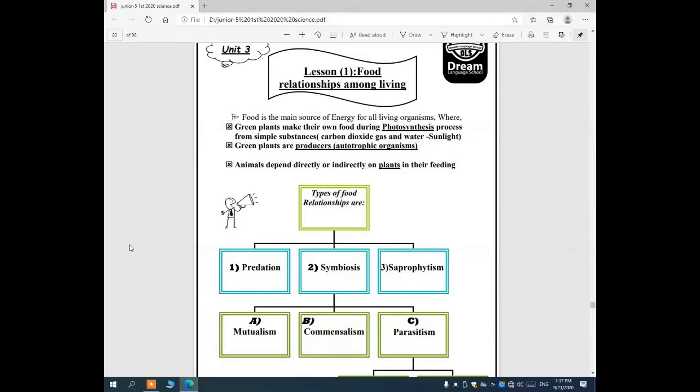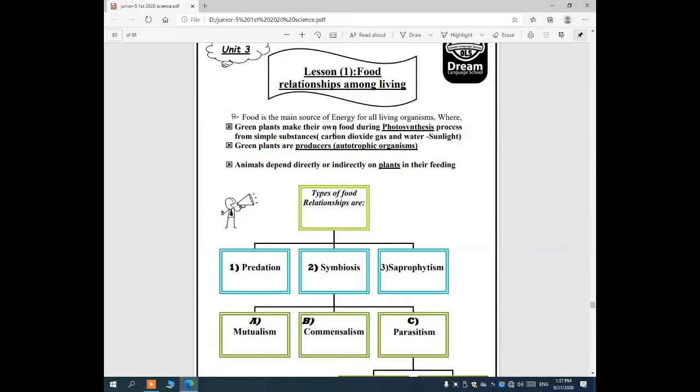Good morning, Junior 5. Now we are going to talk about Unit 3, which is food relationships between living organisms. First, food is the main source of energy for all living organisms. All of the living organisms need to take food to take energy.